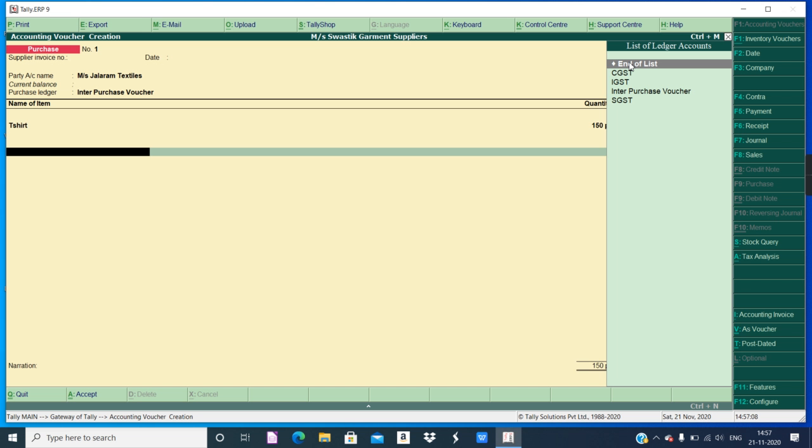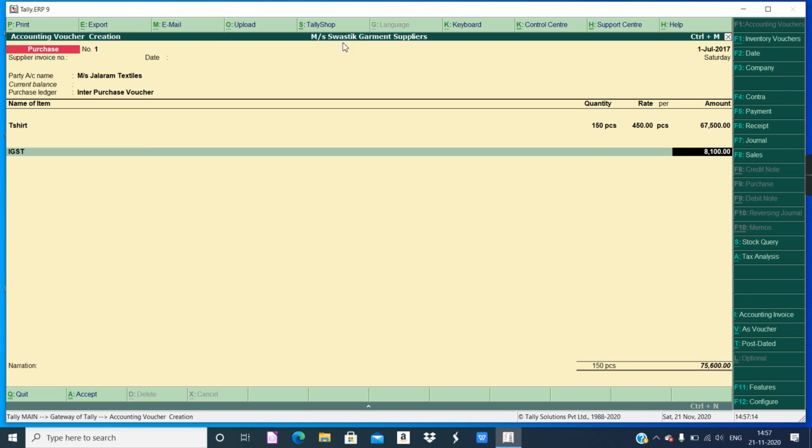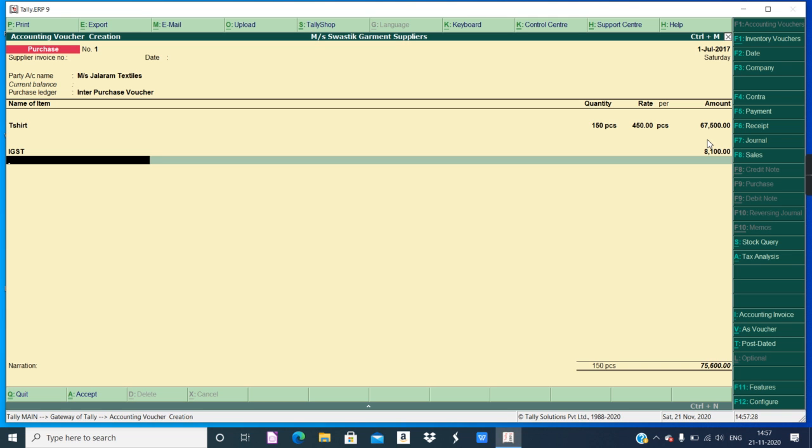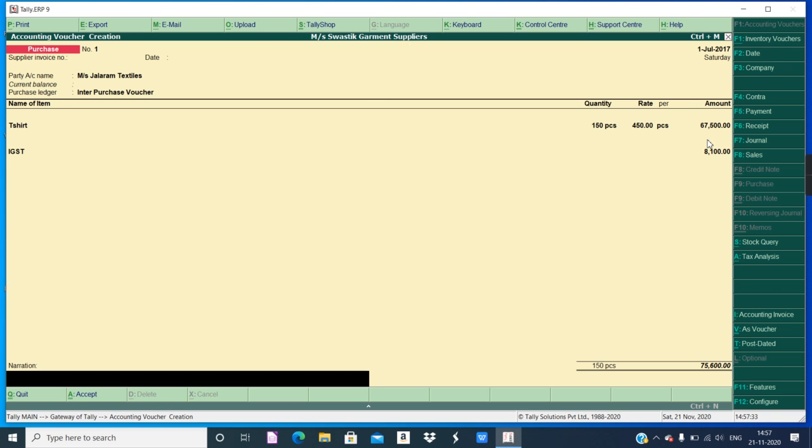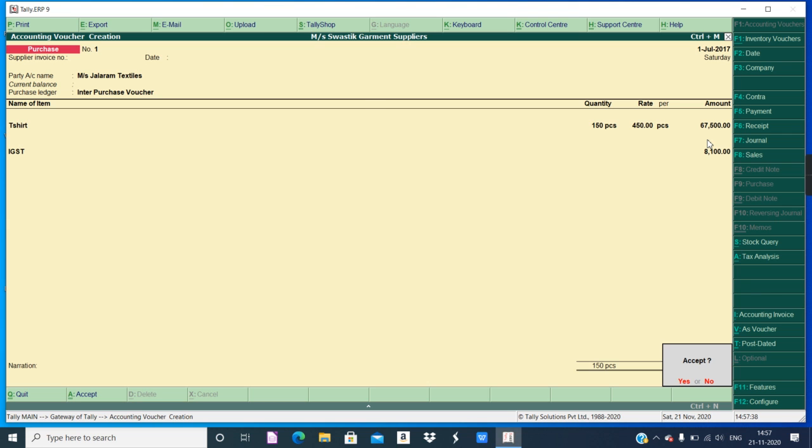And now you try to enter IGST. Because it is interstate GST, it has been purchased from Gujarat. Swastik company has purchased it from Gujarat. So IGST is applicable and automatically it has calculated this amount. Now all the entries are done for the purchase. So now you can just enter, enter, enter, accept. Yes, no problem, you can just accept it.